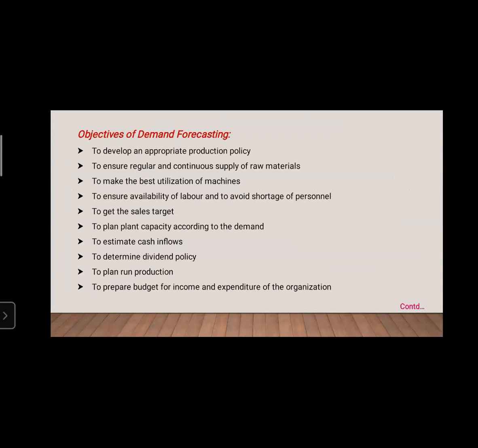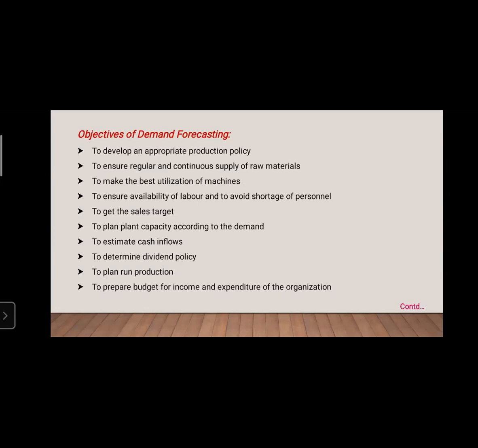Next, to ensure regular and continuous supply of raw materials, to make the best utilization of the machines, to ensure availability of labor and to avoid shortage of personnel, to get the sales target, to plan plant capacity according to the demand, to estimate the cash inflows, to determine the dividend policy, to plan production, and to prepare a budget for income and expenditure of the organization. So these are the different objectives.